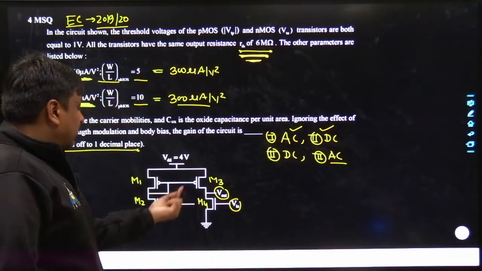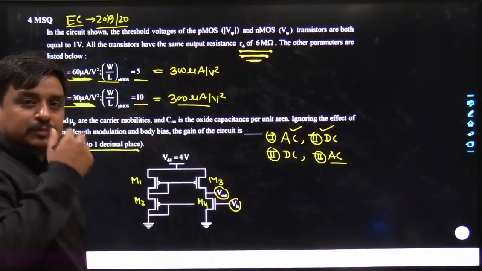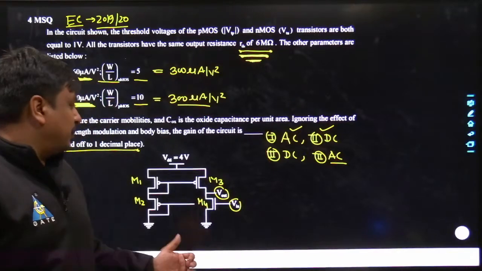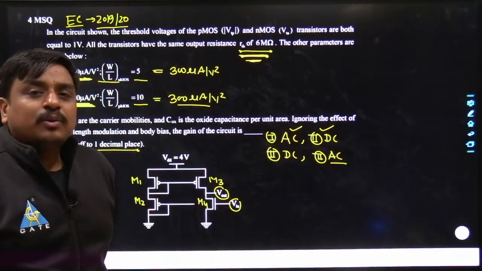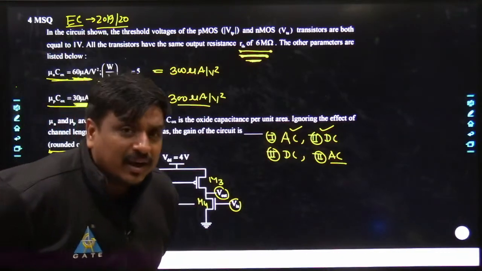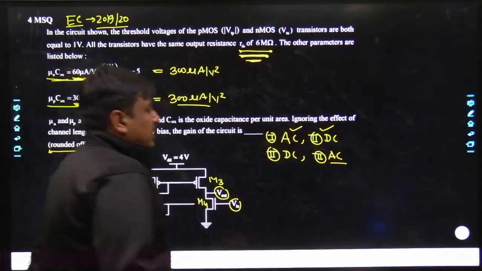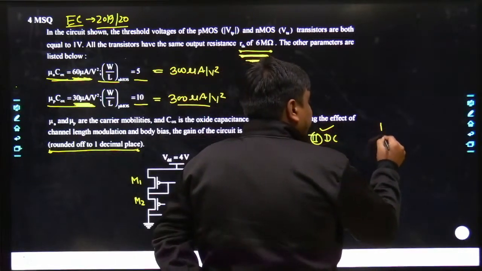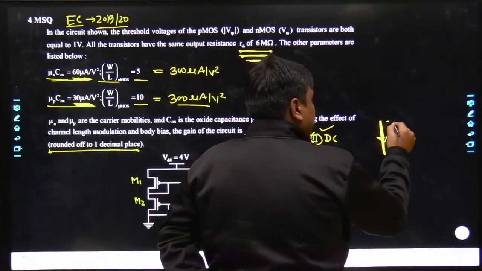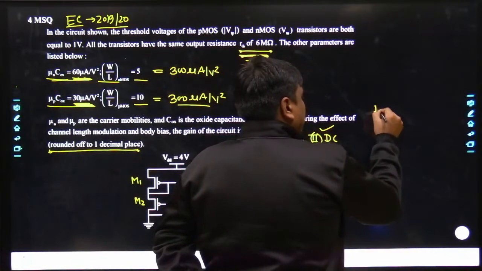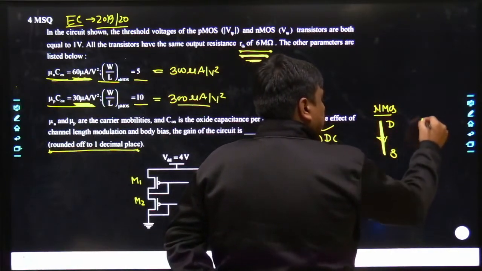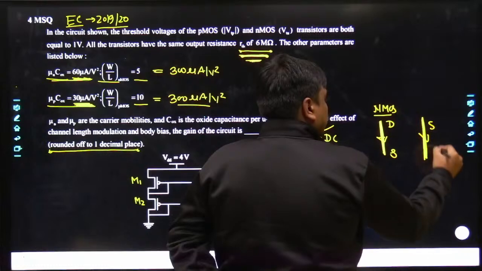Many times I have seen students figure out that it's a PMOS and it's an NMOS, but they are not able to figure out where the source lies and where the drain lies. Keep one thing in your mind: there is always a flow of current from drain to source in case of NMOS, and from source to drain in PMOS.